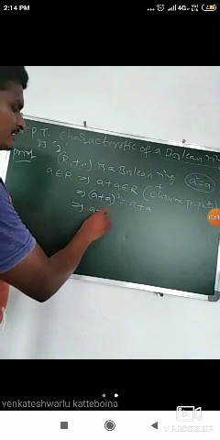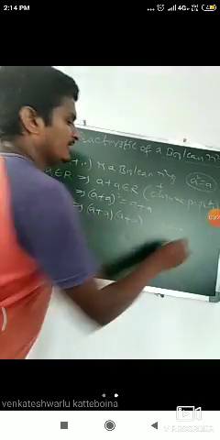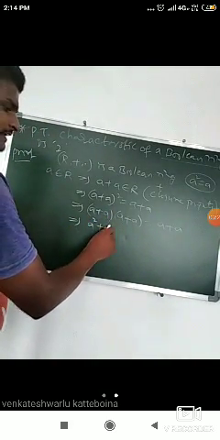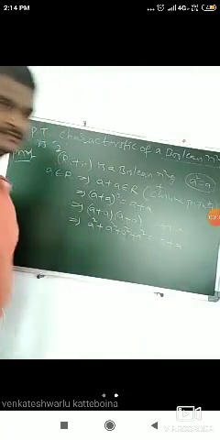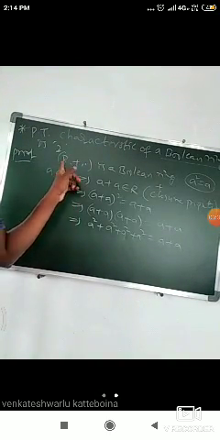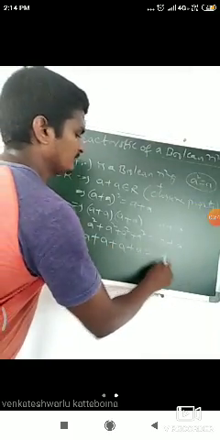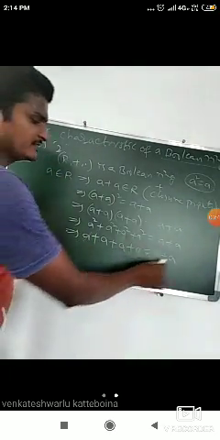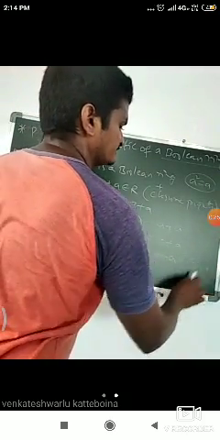This A plus A whole square can be written as A plus A into A plus A, which is equal to A plus A. From this, A square plus A square plus A square plus A square, again A square is equal to A, so A plus A plus A plus A is equal to A plus A. Here, by left cancellation law A gets cancelled, by right cancellation law A gets cancelled, since cancellation laws hold.